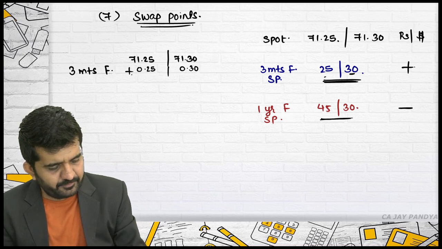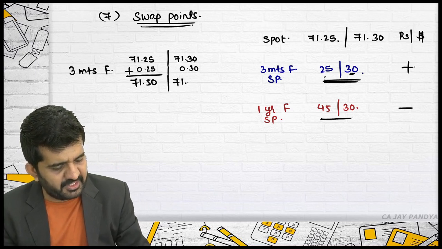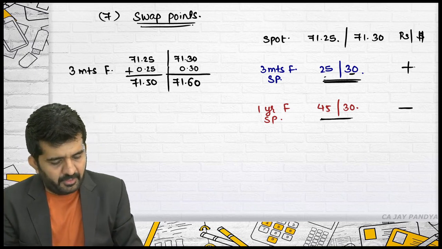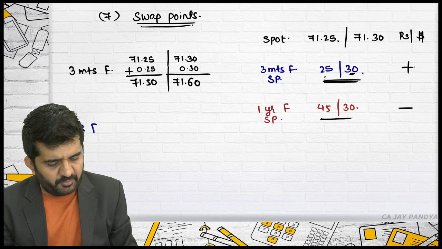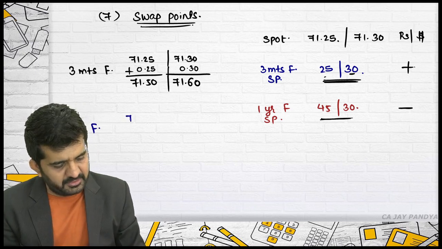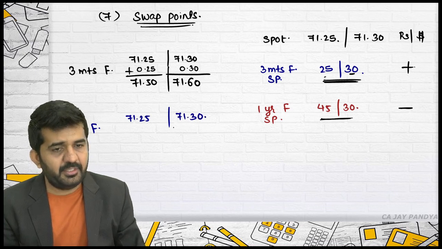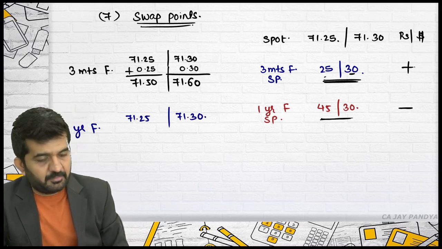This is 71.50 slash 71.60, which will be nothing but 3 months forward. What will be 1 year forward? Spot rate 71.25, 71.30. This is nothing but 1 year forward.